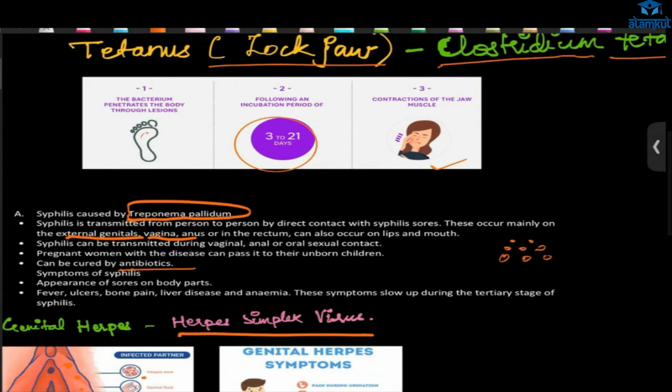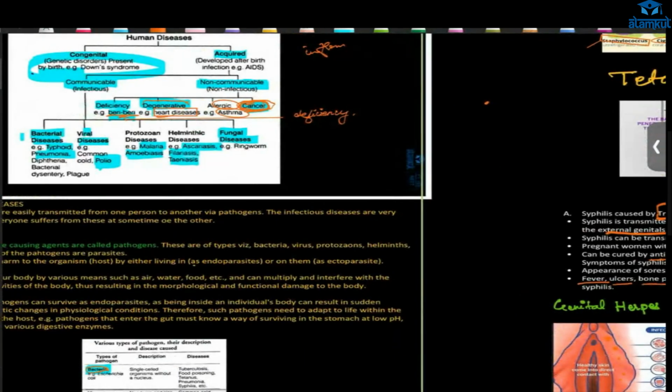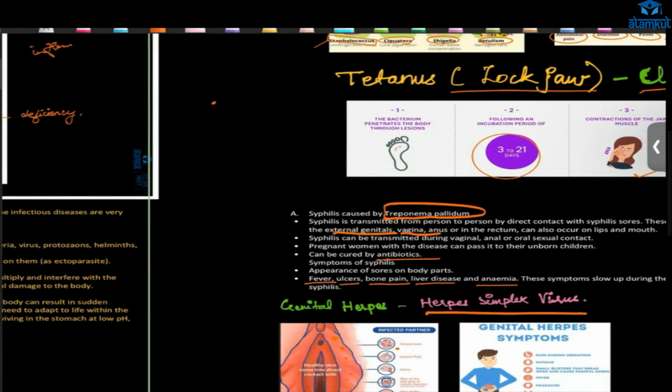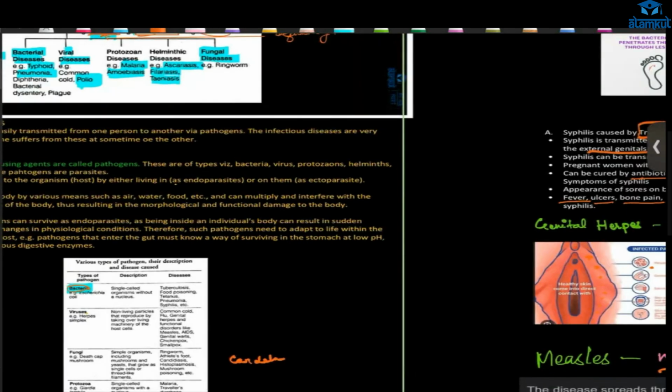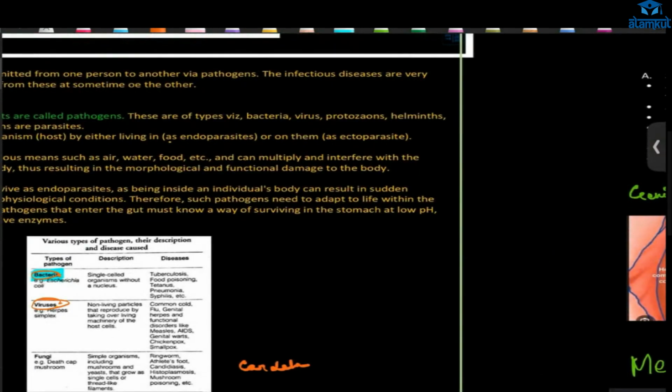What are the symptoms? I already told, sores all over the body parts. Then there is also fever, ulcer, bone pain, liver disease, and anemia. Is it also cured by vaccination, ma'am? No, not vaccine, antibiotic medicines. Yes, it is given antibiotics. If it is a vaccine, they will give it. Now we have done syphilis. Then we'll go for the virus causing diseases.